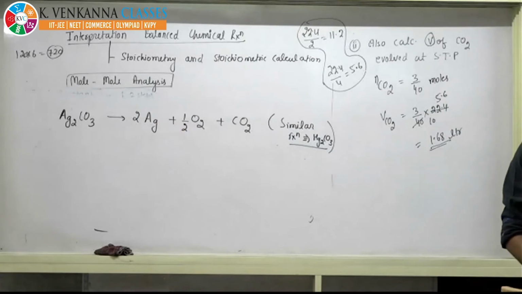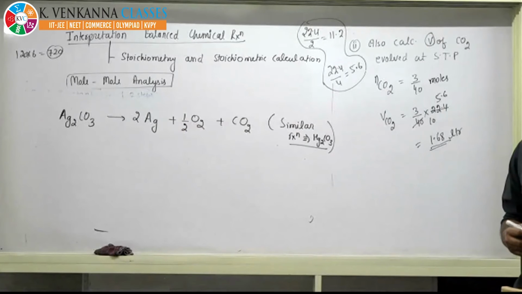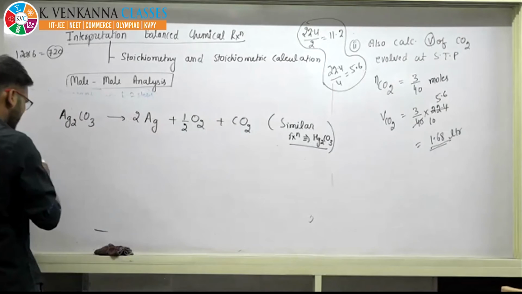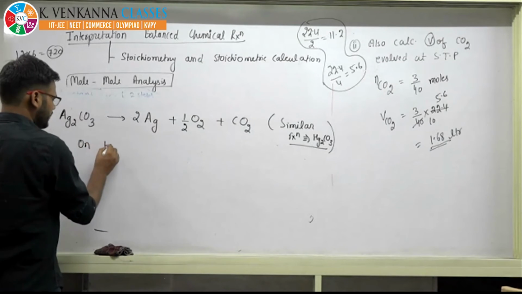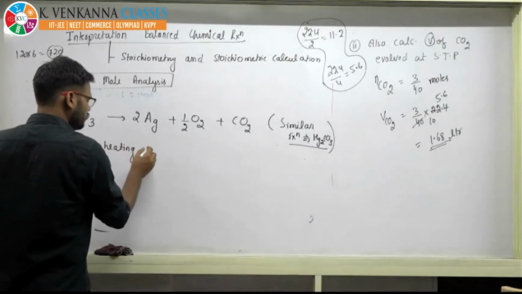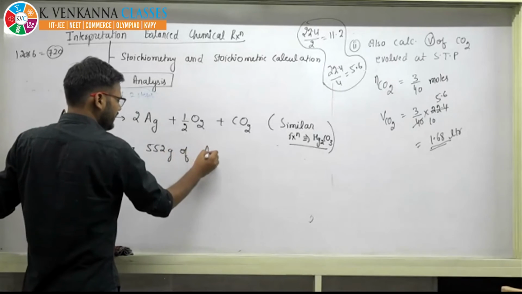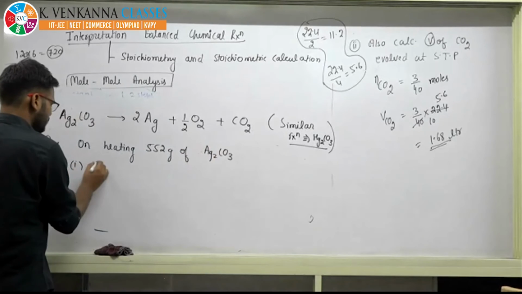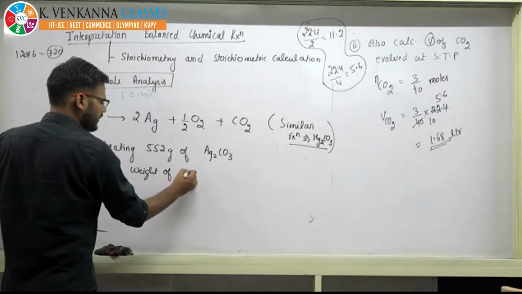So I am asking you the question. The question says: on heating 552 gram of Ag2 carbonate, first calculate the weight of solid residue formed.